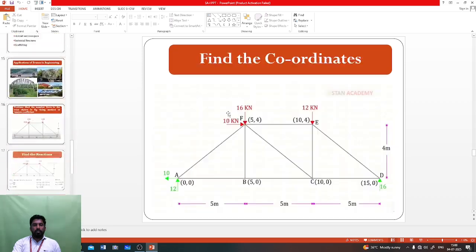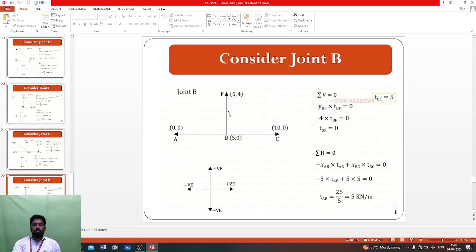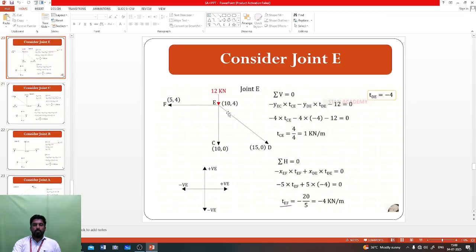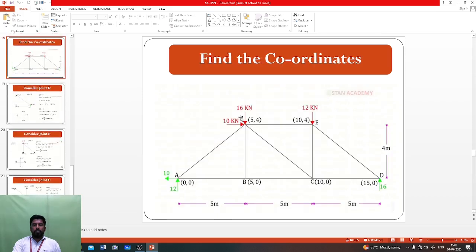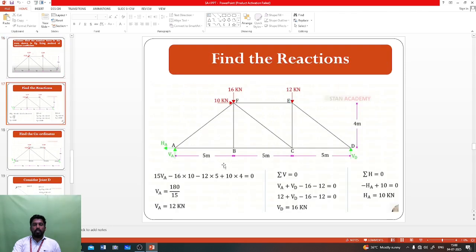So almost here I have completed everything for the one sample problem. It is easy to find the member forces. The first procedure, we can repeat once again: calculate the reactions, if the figure is given. How many reactions are there for the picture? Here 2 reactions, here 1 reaction, because here is the hinged support and here is the roller support. So here 1 vertical direction, here 2 reactions. By using equilibrium equations, summation V and summation H, we can find the 3 reaction forces.